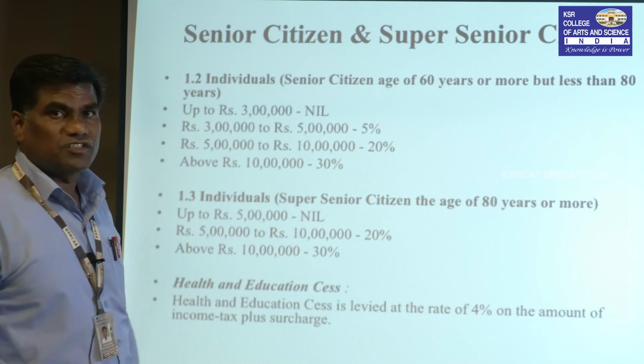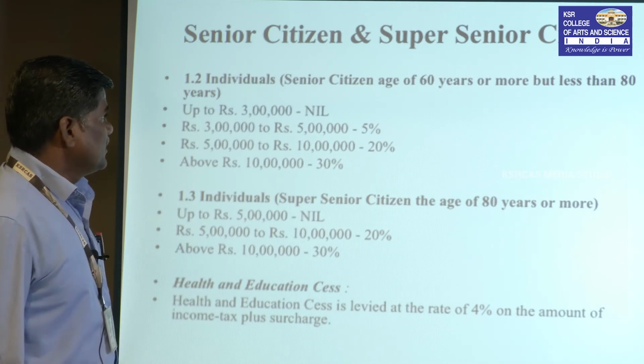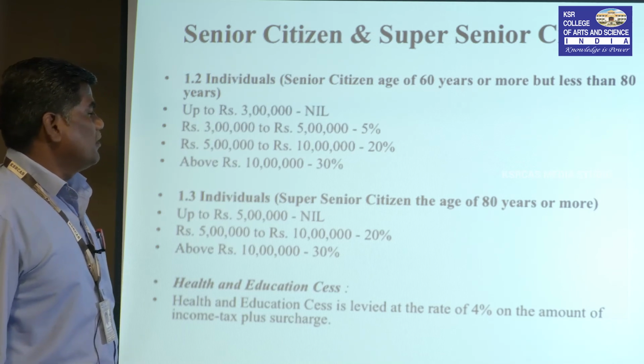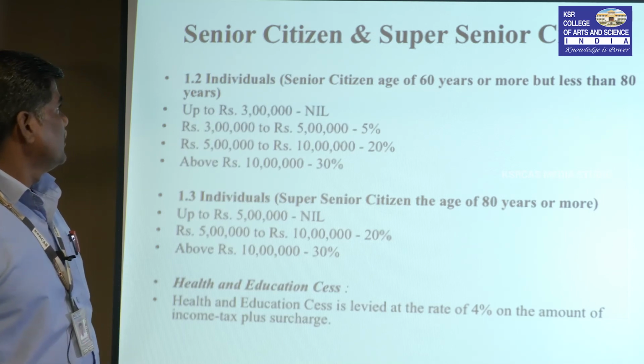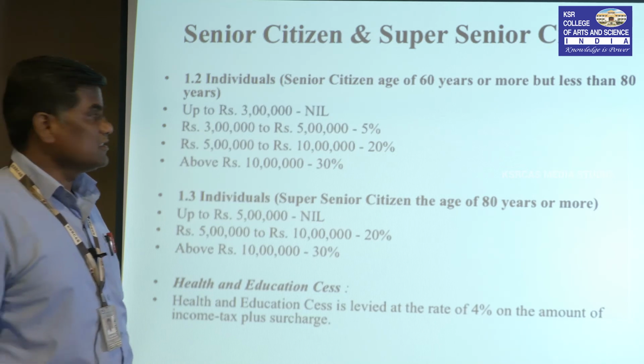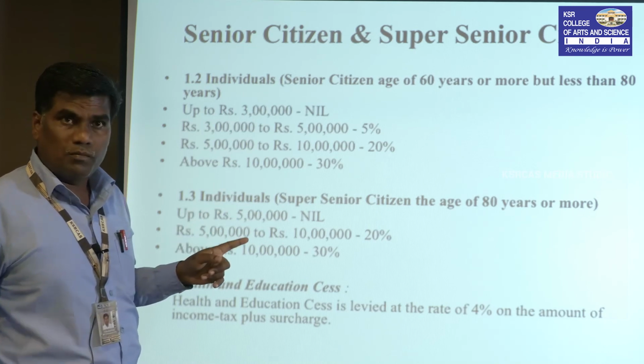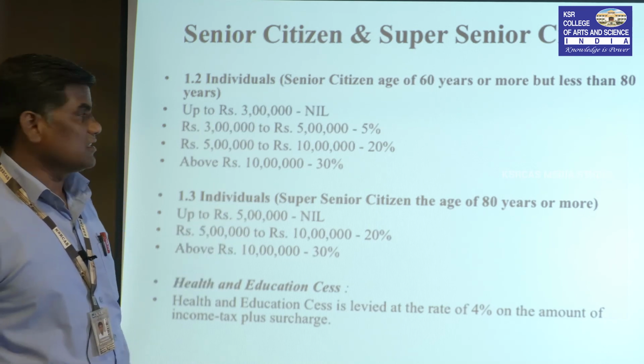Senior citizen and super senior citizen. A senior citizen is an individual of the age of 60 years or more but less than 80 years. That is an important thing.